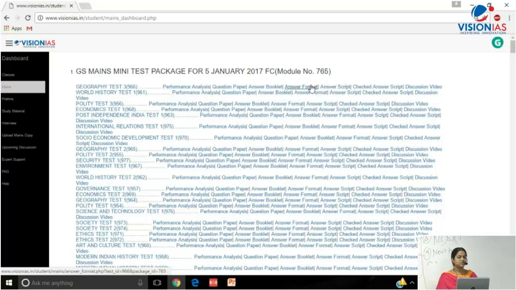An answer format is the model answer that we give. So under performance analysis, you can see what is your score and what is the top 3 score, and the nature of difficulty of each question, which question is very difficult, medium level, easy level. For both prelims and mains, this option is there.